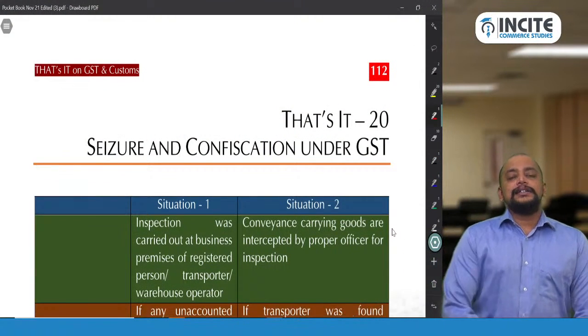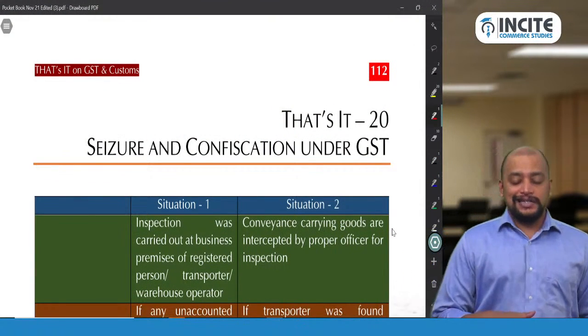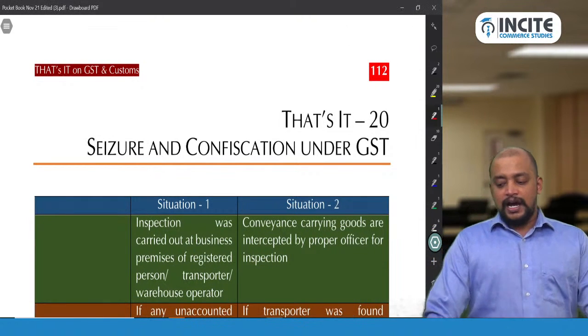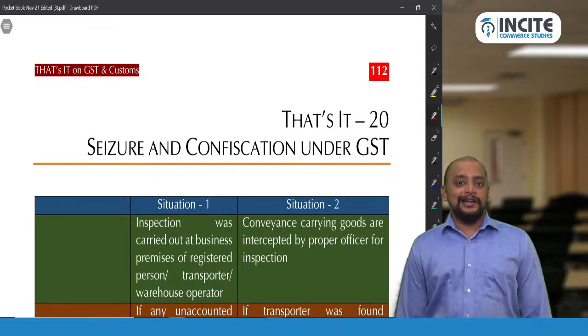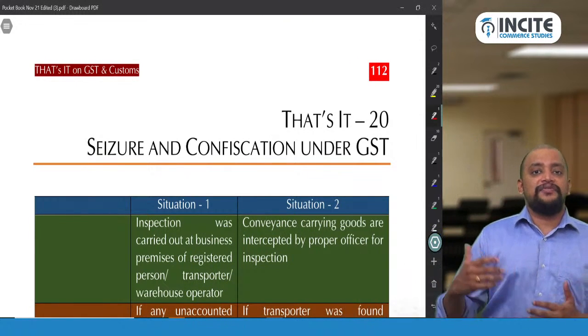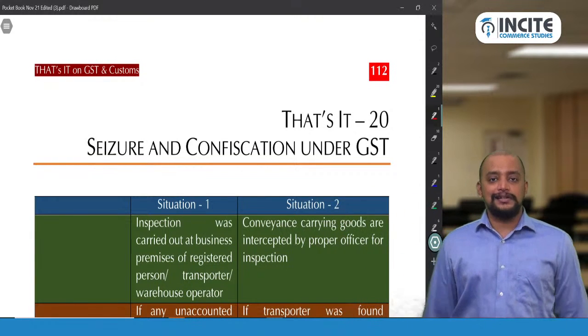Yes. Search, seizure and confiscation under GST. So this is our agenda for discussion right now. And as usual, if you have any queries related to this topic while I am discussing, you just post it. I'll complete this, and if you have any queries, I'll just discuss that.